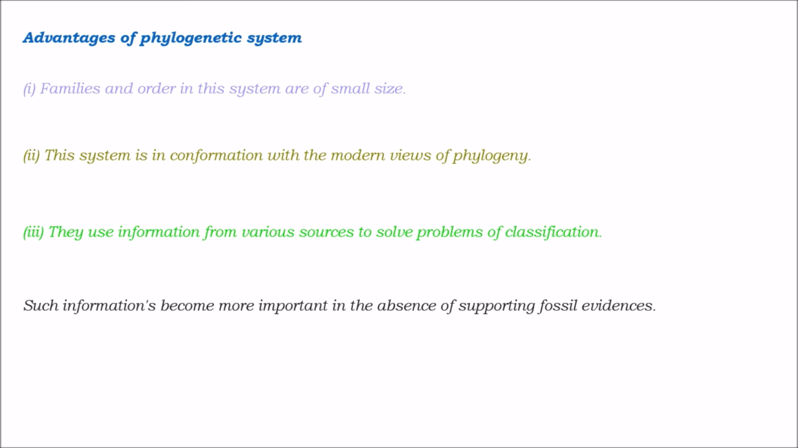This system uses information from various sources to solve the problems of classification, and such information becomes more important in the absence of the supporting fossil evidences. When fossil evidences are not available, such information which is extracted from various sources will become more important.